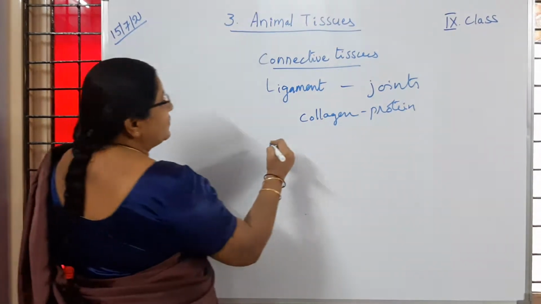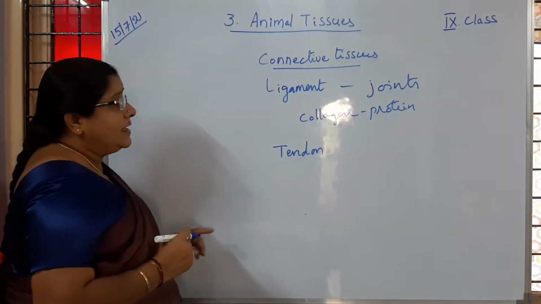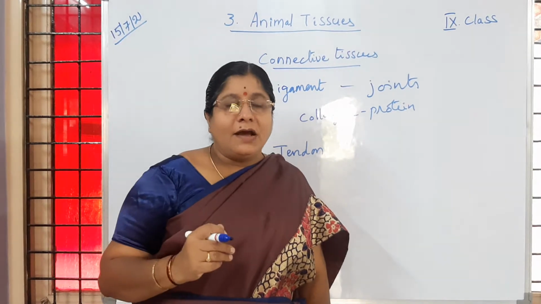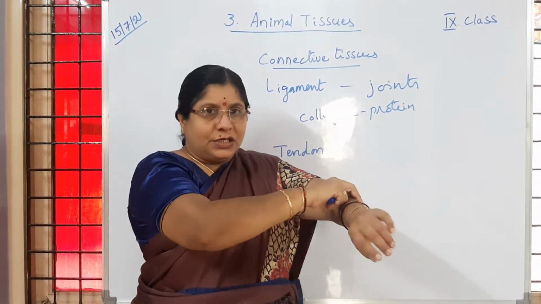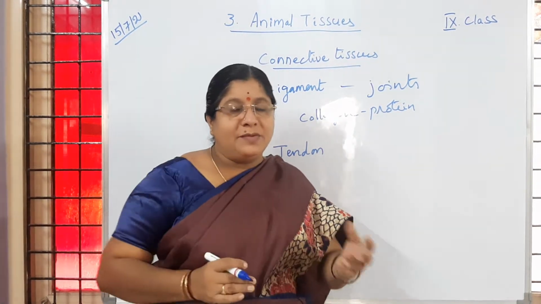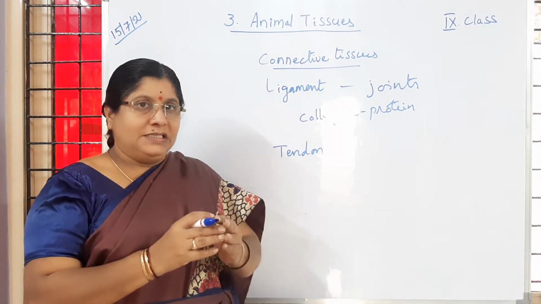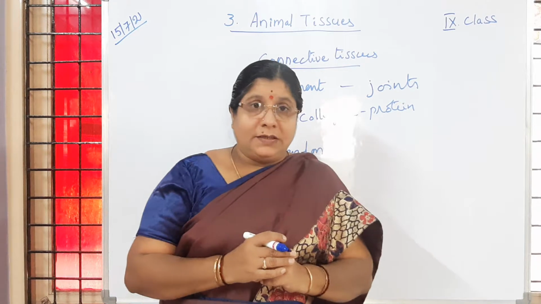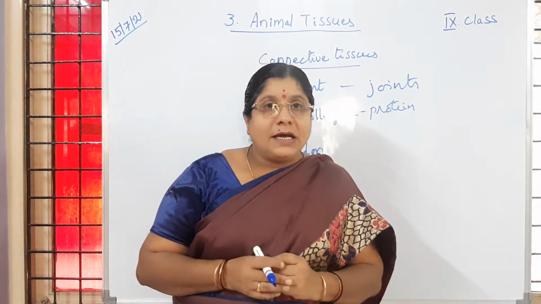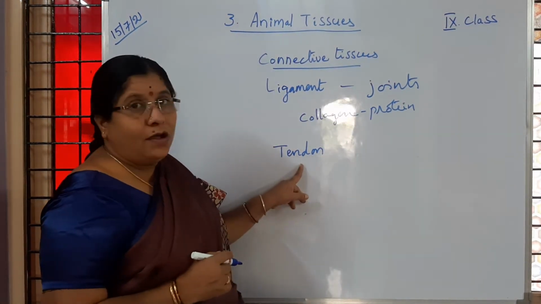Then another type of connective tissue is the tendon. With a tendon, we can observe the bone, a hard structure, and the muscles. We have muscles attached to the bones in any animal. If you observe chicken also, we can see the bone is attached with the muscle. How are the bones and muscles attached with each other? That is because of another type of connective tissue, which we call a tendon. Is it clear to children?